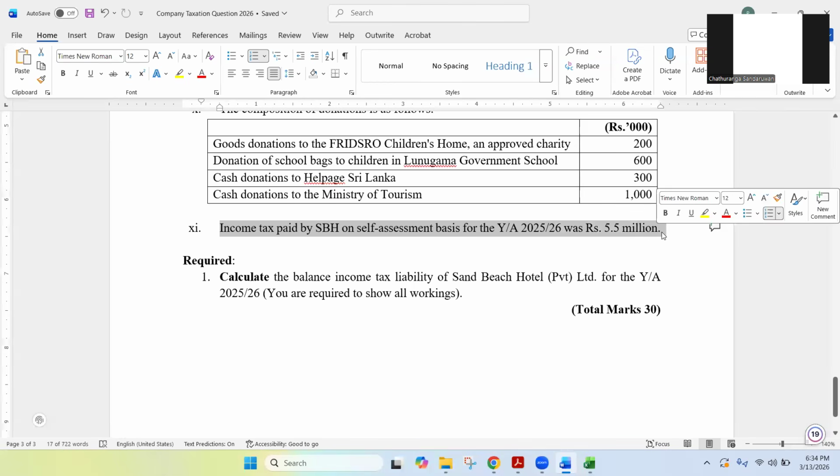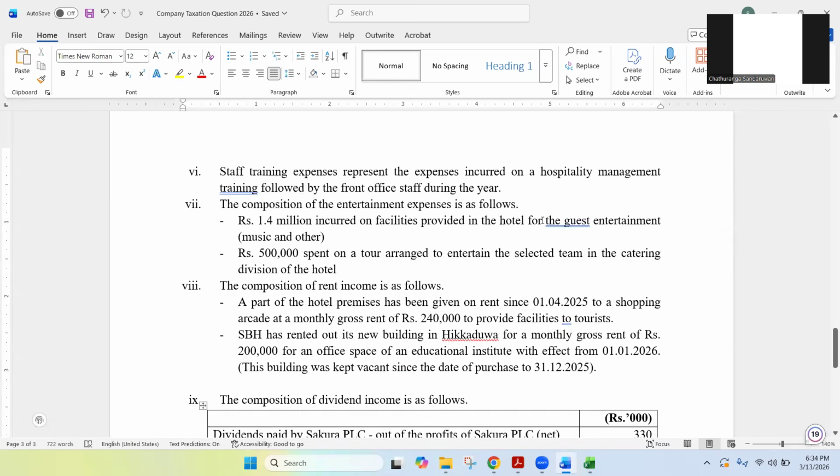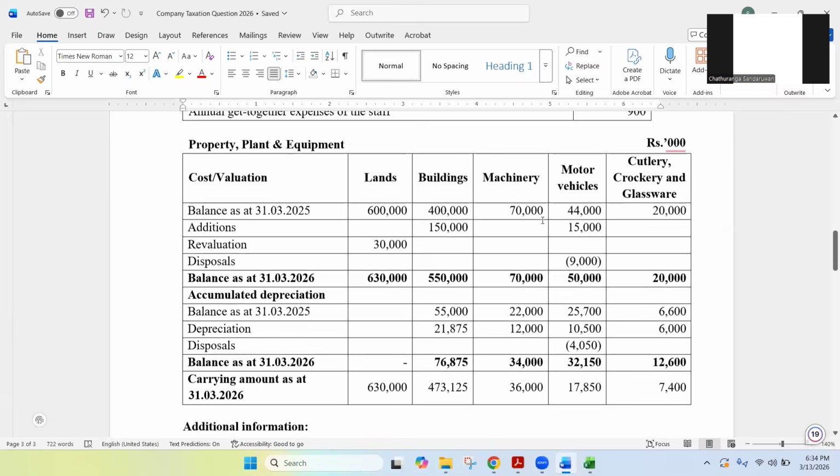So as you know, quarterly, on the self-assessment basis, companies have to pay taxes. On that basis, they have paid 5.5 million. So those are the points. Those are the notes we usually get in a company taxation question.